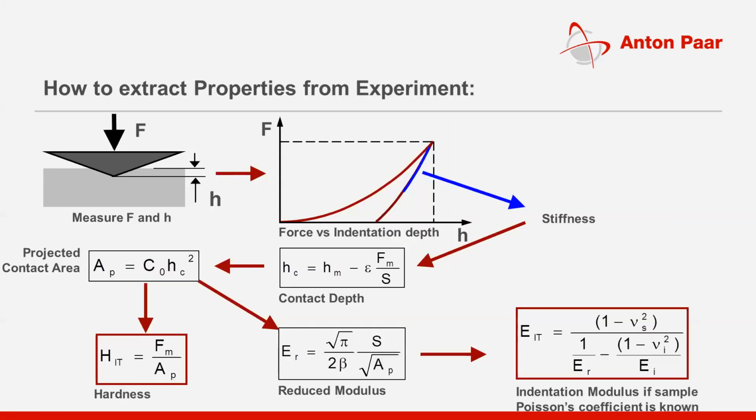Here, you are not utilizing any optical microscope. There is no manual intervention. Everything is automated, so there is no manual error involved. There is no optical microscope, so there is no limitation on the resolution. And the third benefit that we are getting is that we are able to measure hardness and elastic modulus simultaneously with one single experiment at one single location.